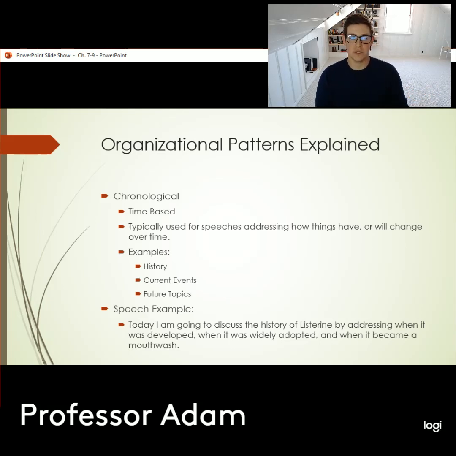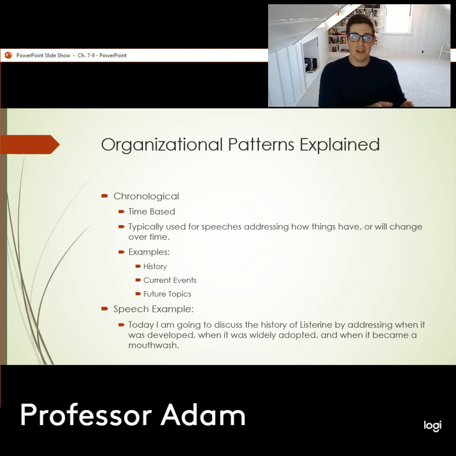So say, for example, I wanted to do a speech about the development of Listerine, but maybe not so much the mouthwash Listerine, but I want to inform my audience about who Joseph Lister was. And that's the person that Listerine was named after. I would talk about Joseph Lister in his early life, Joseph Lister's professional life, Joseph Lister later in his life.